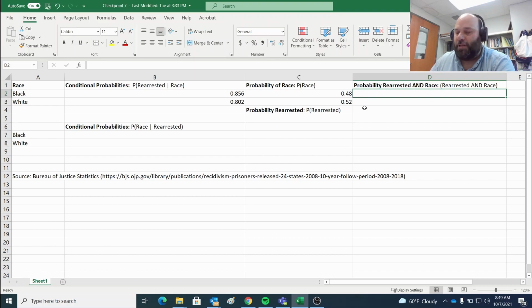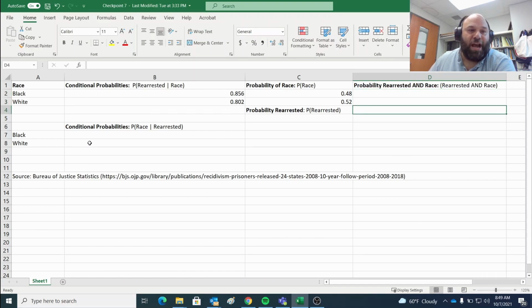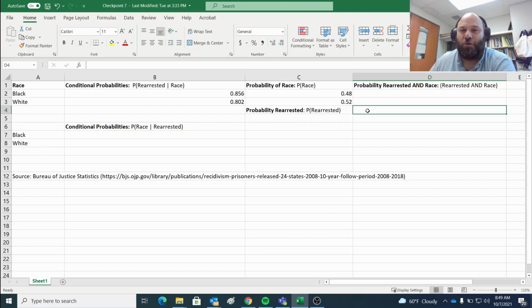Finally, for the total probability of being rearrested, before I mentioned we're limiting ourselves to white and black folks, we just add the two up. Now, for the conditional probabilities, we want to divide the and probabilities for the given condition by the total probability of being rearrested. So for the probability of being black, given that we're rearrested, we divide the and probability for black and rearrested by the probability of being rearrested. Similarly, for the white probability, divide the and by the total.